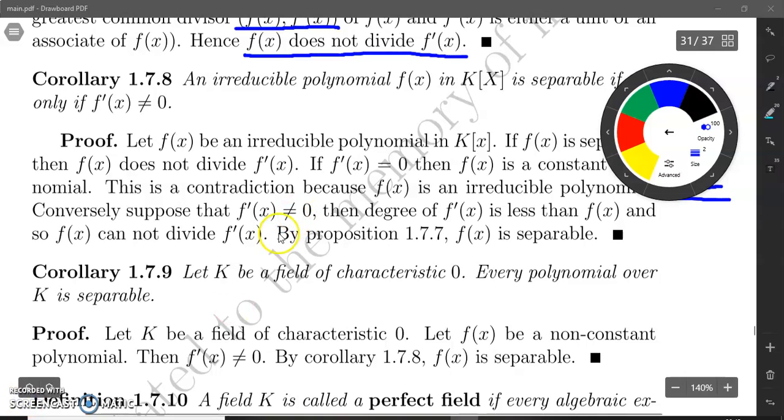So if you wish to check whether a polynomial is separable or not, suppose that f(x) is an irreducible polynomial, you just differentiate it and observe whether its derivative is 0. If its derivative is non-zero, then that irreducible polynomial will be separable. So this is a very important result to check whether a polynomial is separable or not. So this question may be asked in the NET exam for objective type purposes.